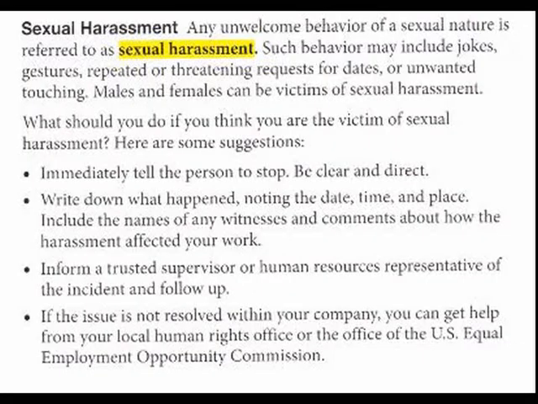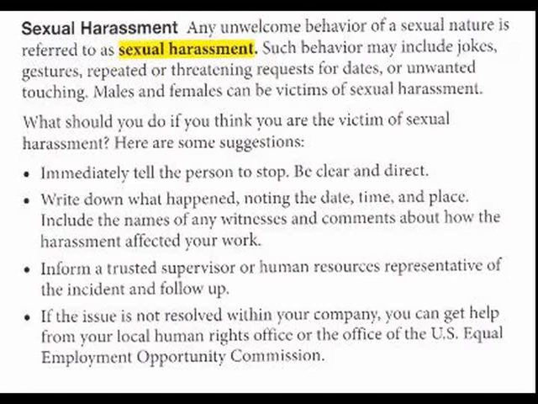Sexual harassment. Any unwelcome behavior of a sexual nature is referred to as sexual harassment. Such behavior may include jokes, gestures, repeated or threatening requests for dates, or unwanted touching. Males and females can be victims of sexual harassment. What should you do if you think you are the victim of sexual harassment?